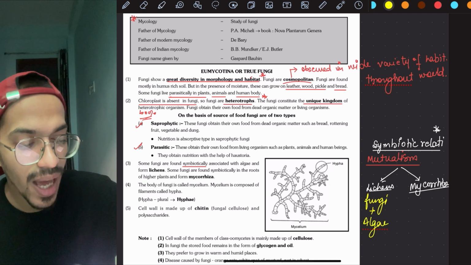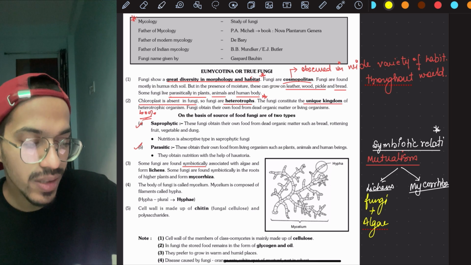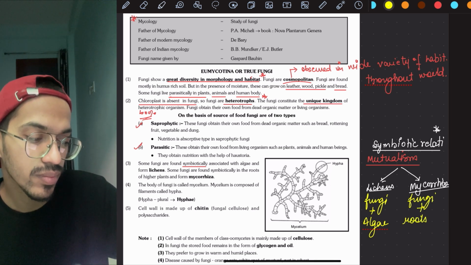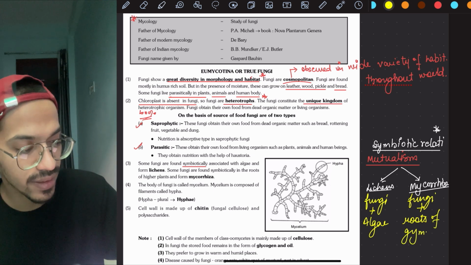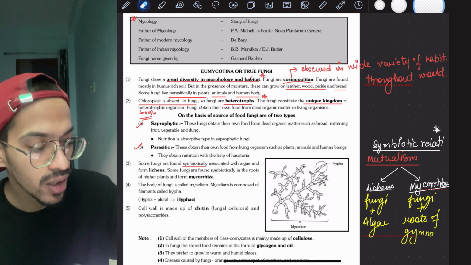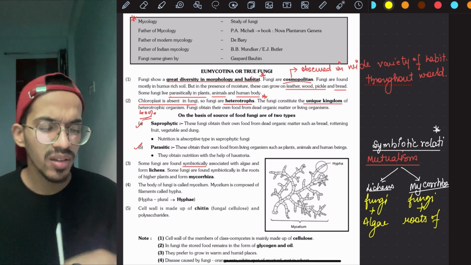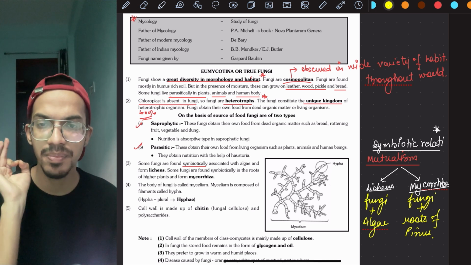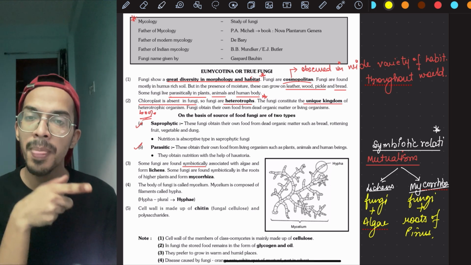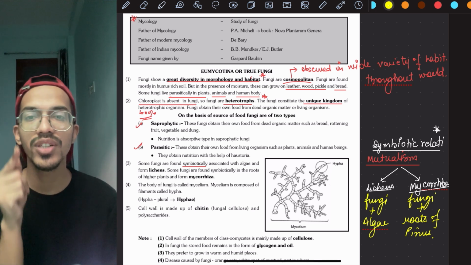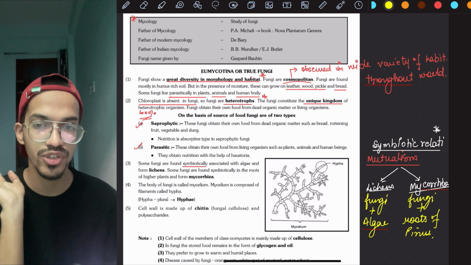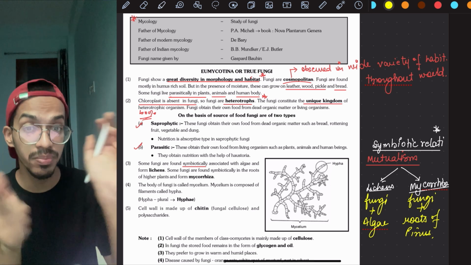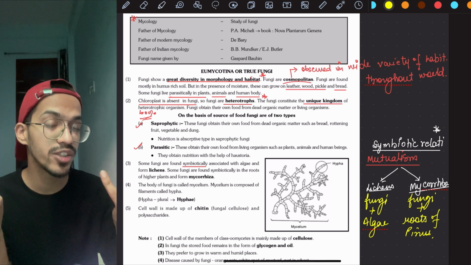In mycorrhiza, what happens? Fungi is there, plus it is present in the roots of gymnosperms, or more precisely, Pinus. Not all gymnosperms have that. So the root of the Pinus plant. Algae and Pinus are plants, grouped under plants. So fungi is making an association with the plants for the symbiotic relationship. Now the major question is, why is it choosing plants for this mutual kind of relationship?